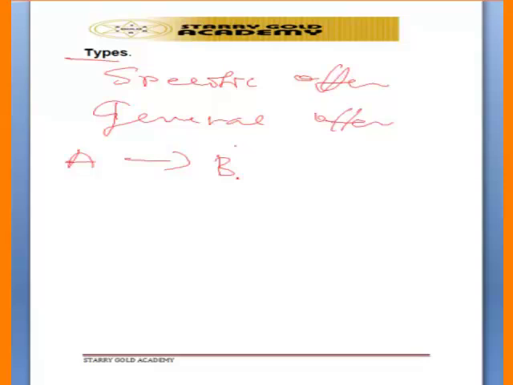If it is general, it is to the whole world, where Mr. A is telling everybody, maybe through newspaper, TV, or any other form of communicating to the public, that he wants to sell his biro, and if anybody is interested, he should come. So that is what we call a general offer.